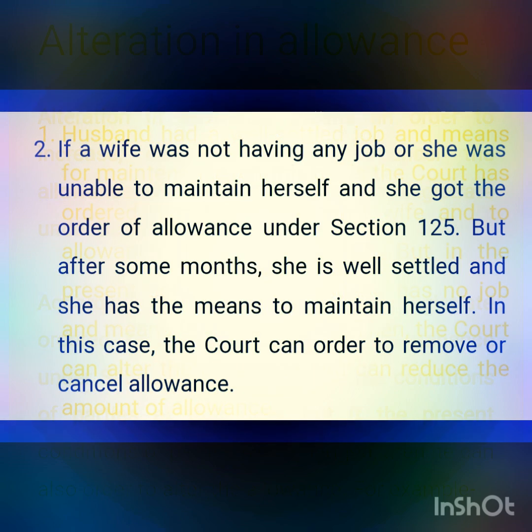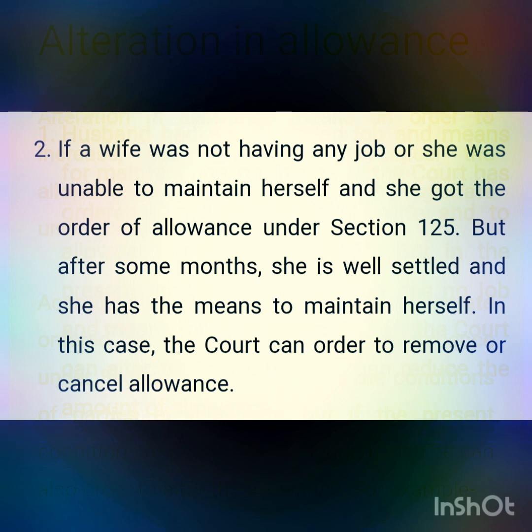Next, subclause 2 says that if a wife was not having any job or she was unable to maintain herself and she got the order of allowance under Section 125, but after some months she is well settled and she has the means to maintain herself, in this case the court can order to remove or cancel the allowance.